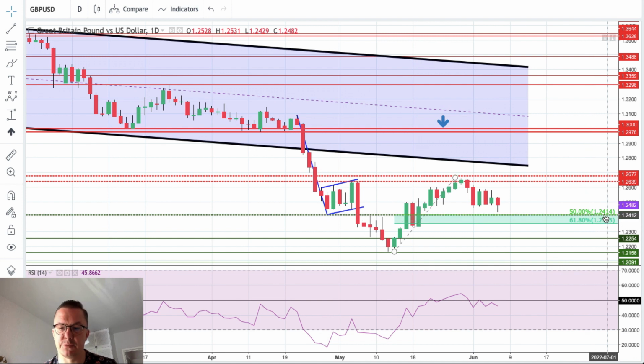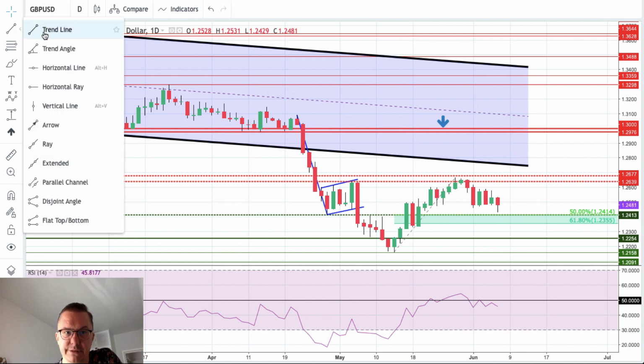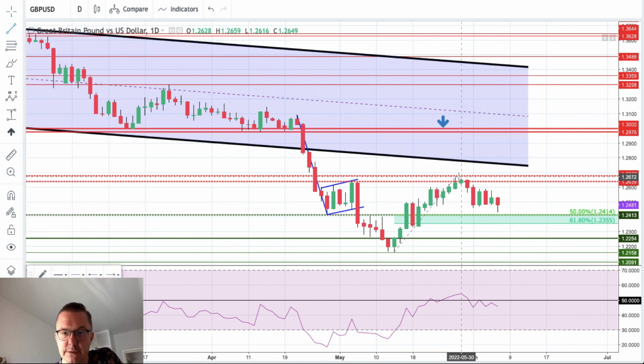So the level of 1.2414, 1.2413 is the key technical support and the 50% Fibonacci retracement right now. So we should keep an eye on this level for now. It might be very important for the market participants to break below this line or to defend this line.